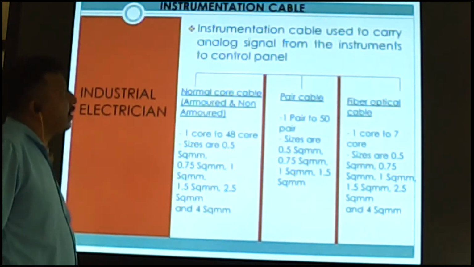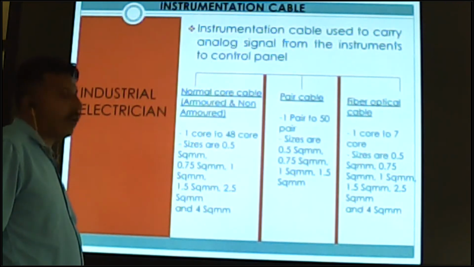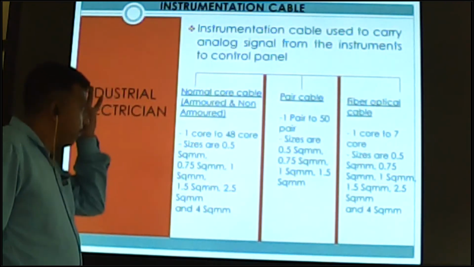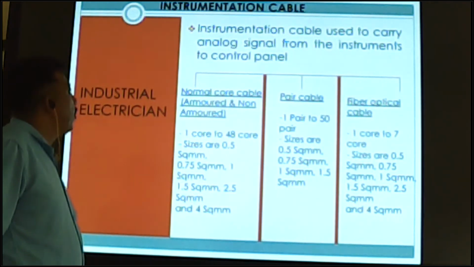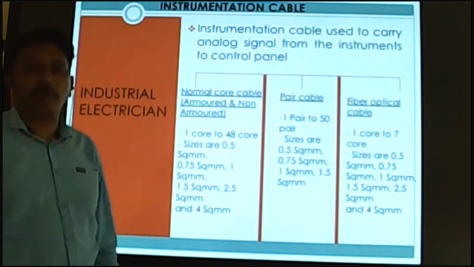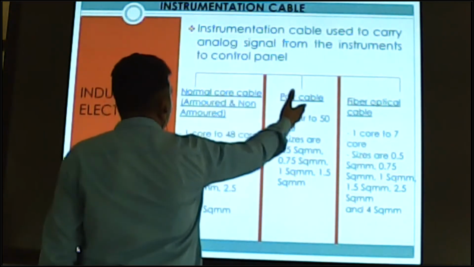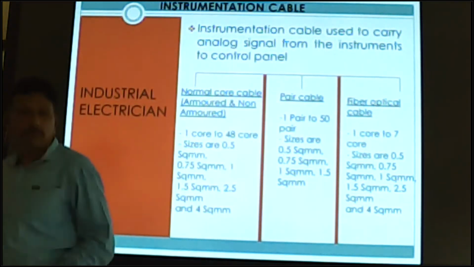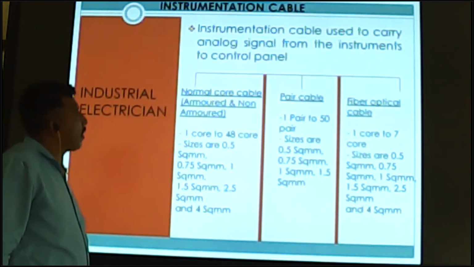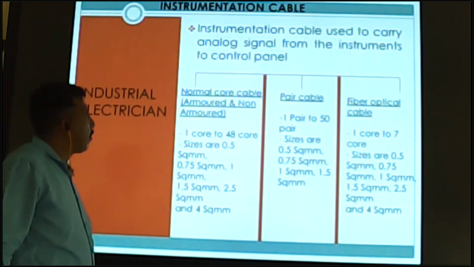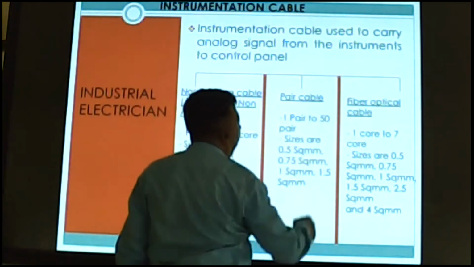Next one is instrumentation cable. This cable is used to carry analog signals from the instrument to the control panel. Analog systems use instrumentation cable. This is also available in 3 types: normal core cable, armored, and non-armored cable. Normal core cable is available in 2 parts: pair cable and fiber optical cable.